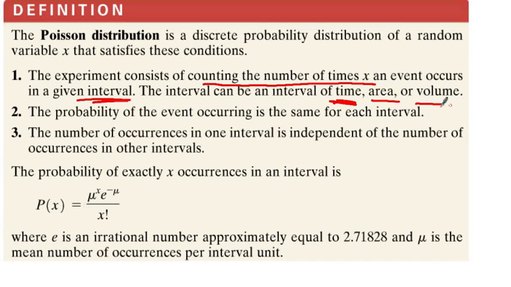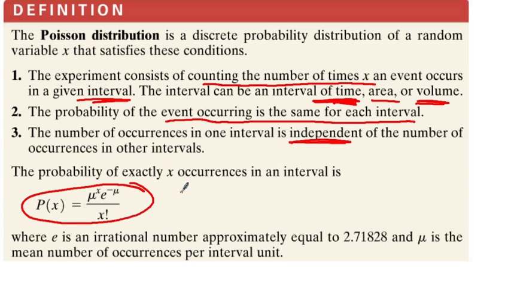I mean, it can be area or volume, like how much in a certain square footage, let's say. Probability is still the same for each case, so that's true of the other ones, and each one is independent. So the main thing is we want to know how many times something occurs in a given unit of time. Here's the formula, and then I will also show you the calculator way of doing it.